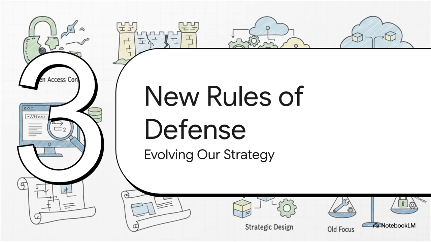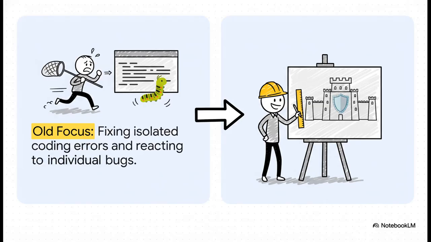So, since the threats themselves have evolved to be systemic and architectural, our defenses have to evolve right along with them. We can't just fix one-off bugs anymore. We have to think so much bigger. This slide shows the shift perfectly. We have to move out of a reactive mode, playing whack-a-mole with individual coding errors, and into a proactive one. That means designing resilience into our systems from the absolute start and automating our configurations to make sure they are secure and, more importantly, that they stay secure.